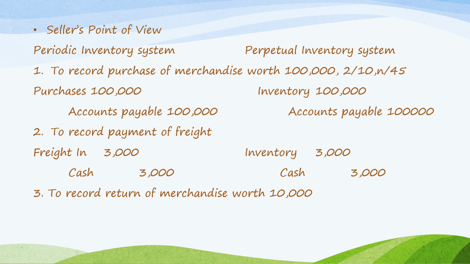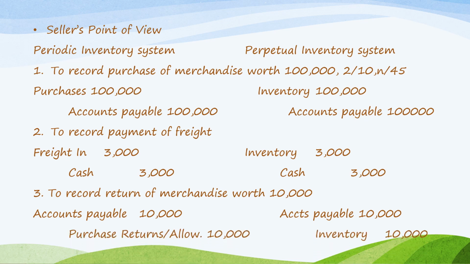To record return of merchandise worth 10,000. Since we returned, debit accounts payable 10,000. And then, for the periodic system, purchase returns and allowances, 10,000. But under the perpetual inventory system, there is no account title purchase returns and allowances, so it immediately credits inventory.